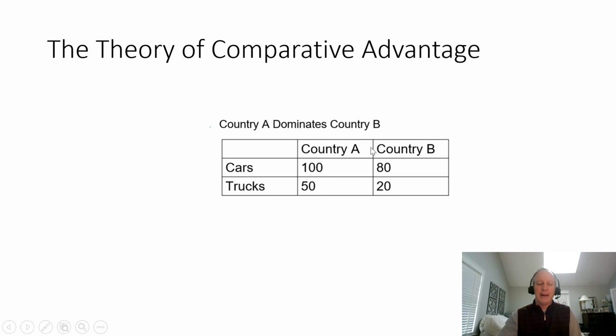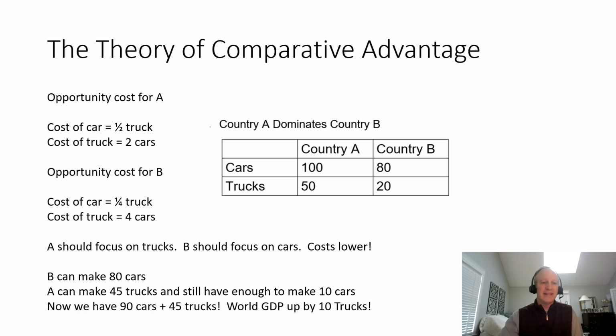Okay, so let's take a look at this. Again, I'm reproducing this little part here, which shows the production possibilities frontier of country A and country B. This is what they can possibly produce. Now, let's take a look at the opportunity cost, though. This is key. For country A, every time they produce a car, they have to give up one half of a truck, because the ratio is 100 to 50.